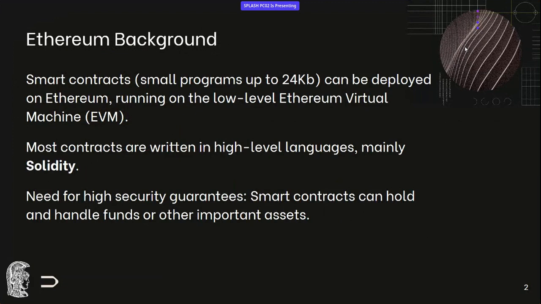Because these contracts are deployed on the blockchain and everyone can interact with them, and their nature is often financial, there's a high need for security guarantees. So we need to use all the tools we have to ensure that these contracts are safe and not hacked.